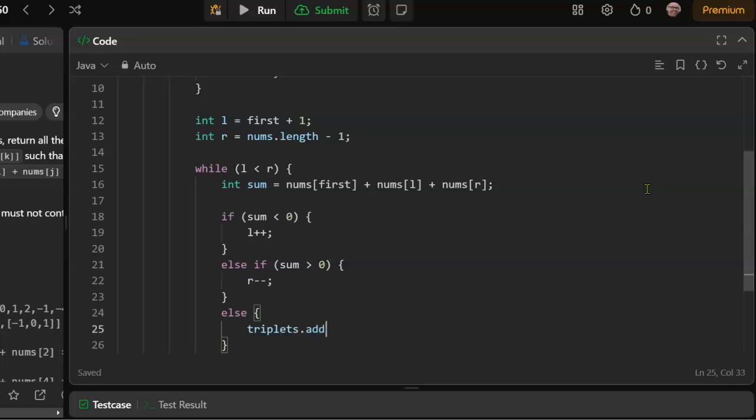So triplets.add, we'll convert it into a list with List.of nums first, nums L, and nums R.